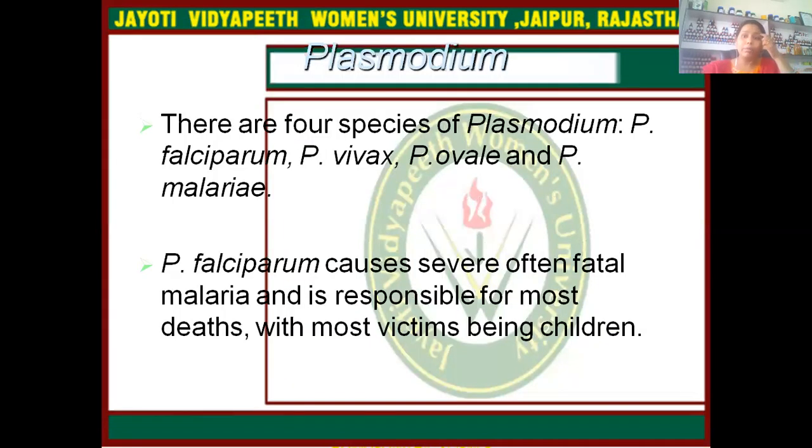Now come to the Plasmodium. There are four well-known species of Plasmodium. One is Plasmodium falciparum, second is Plasmodium vivax, third is Plasmodium ovale, and fourth is Plasmodium malariae. Plasmodium falciparum causes a severe, often fatal malaria and is responsible for most deaths, with most victims being children.